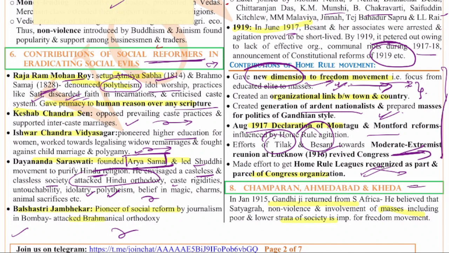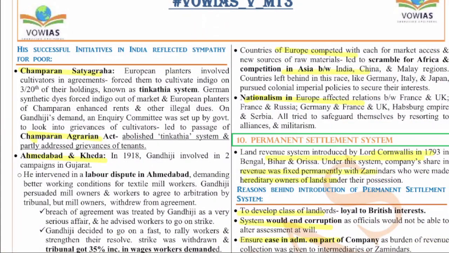So next, the eighth question is on Champaran, Ahmedabad and Kheda satyagrahas. Gandhiji, as you all know, came to India in 1915. He returned from South Africa. He believed that satyagraha, non-violence and involvement of masses, including the poor and lower strata of society, is very important for the freedom movement. And he performed various satyagrahas which proved to be successful.